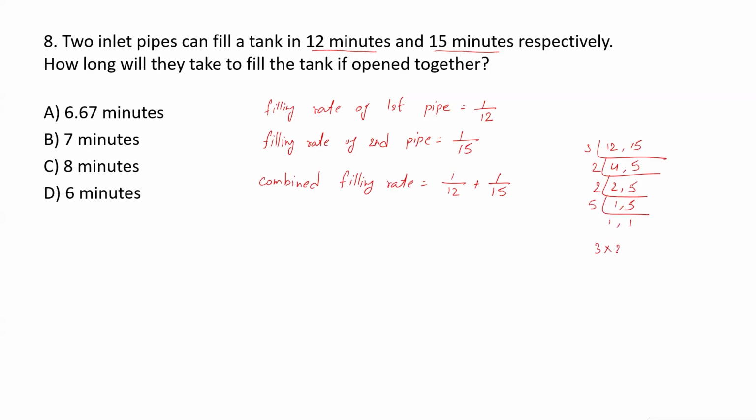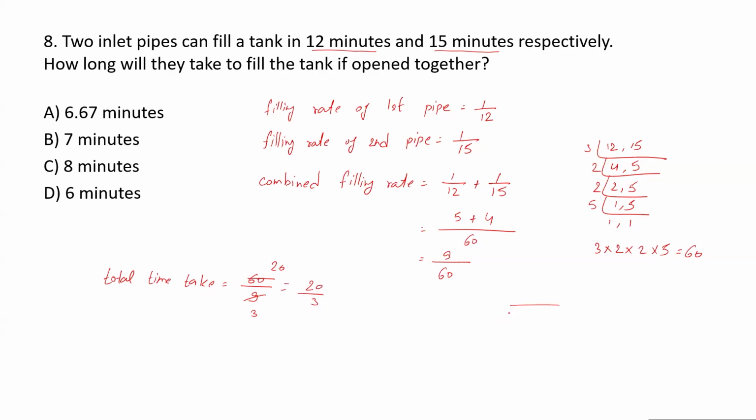LCM will be 3 into 2 into 2 into 5. So 3 into 2 is 6. 6 into 2 is 12. 12 into 5 is 60. So LCM is 60. 12 5s are 60, right? 15 4s are 60. So it is 9 upon 60. So total time taken is equal to 1 upon the rate. So rate is 9 upon 60. So time taken will be 60 upon 9. So 3 is 20. So 20 upon 3.